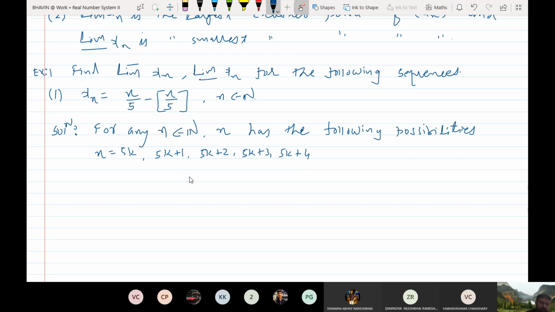There is no other choice for n. So if you take any integer, then it is of the form either 5k plus 1, 5k plus 2, 5k plus 3, or 5k plus 4.